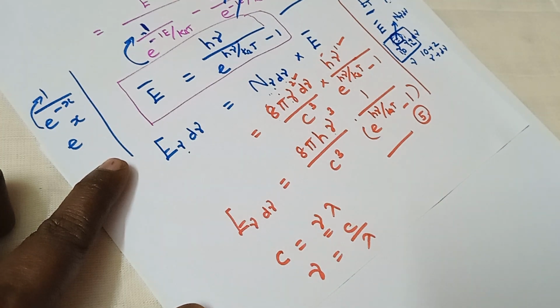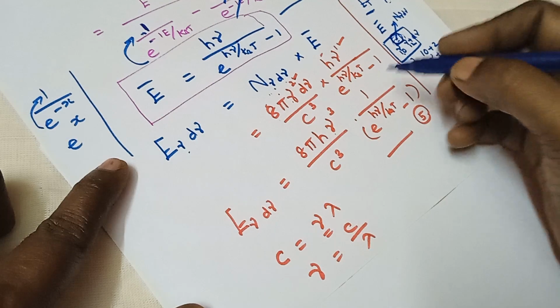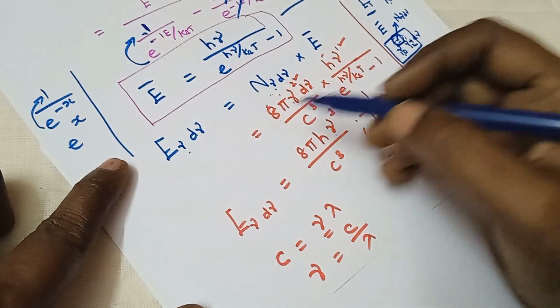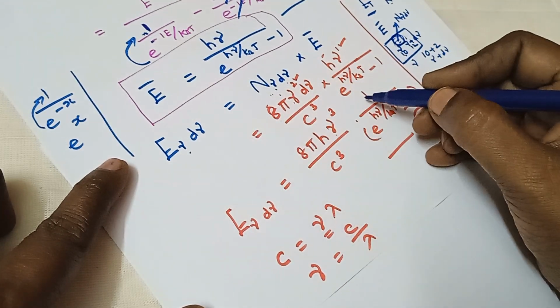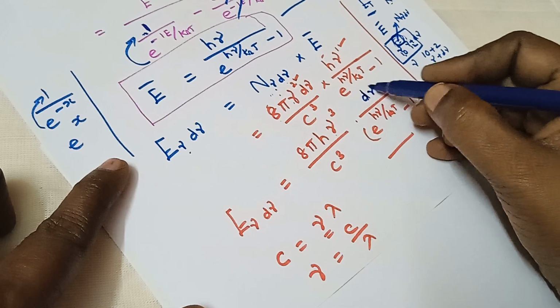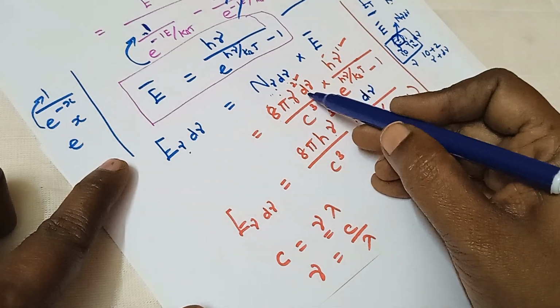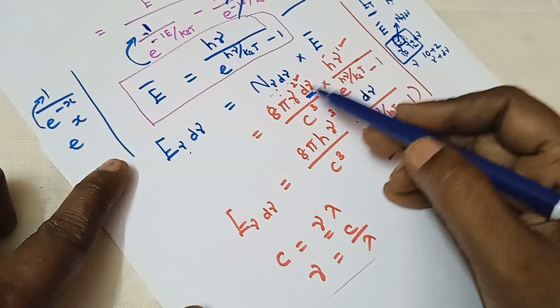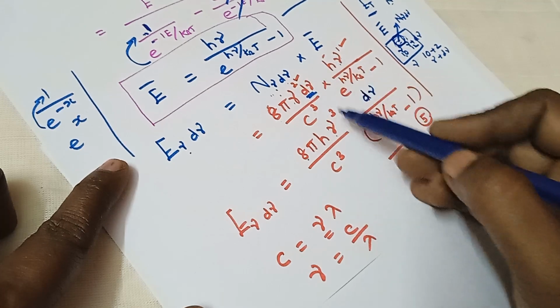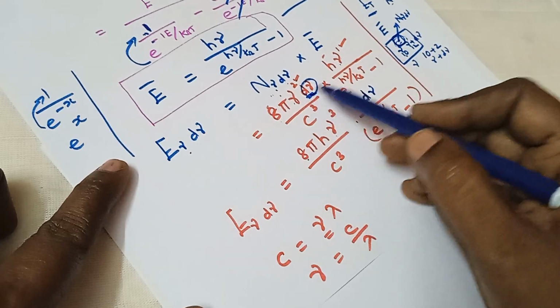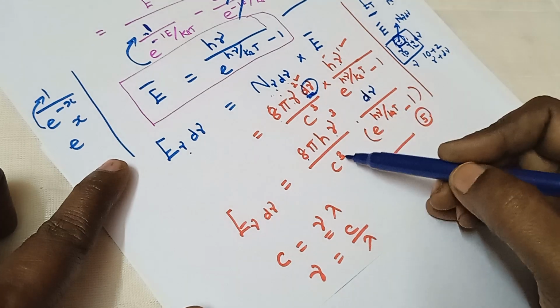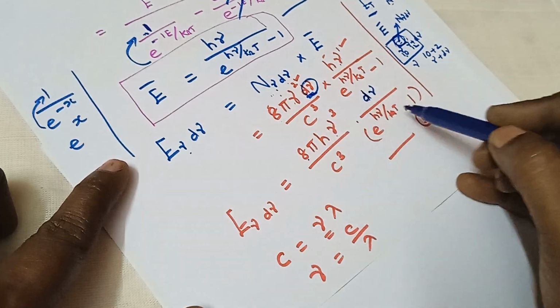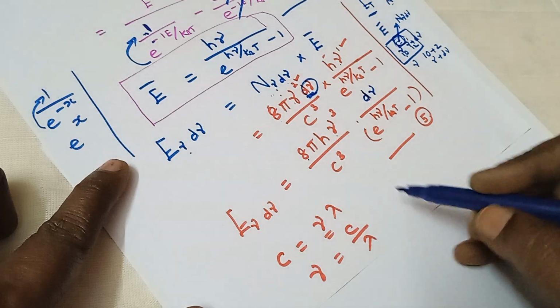Now, since we have E nu d nu here, 8 pi h nu square into nu, it is nu cube, d nu, divided by c cube. This is called Planck's radiation law.